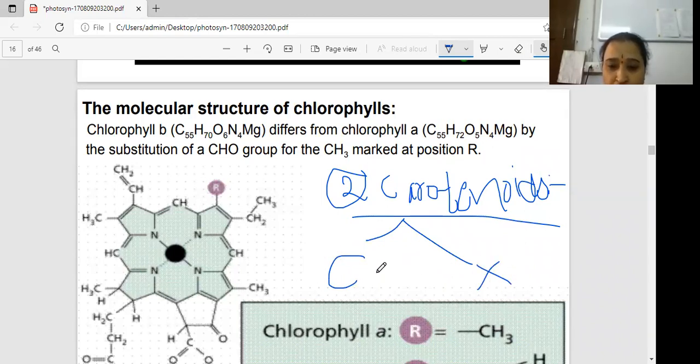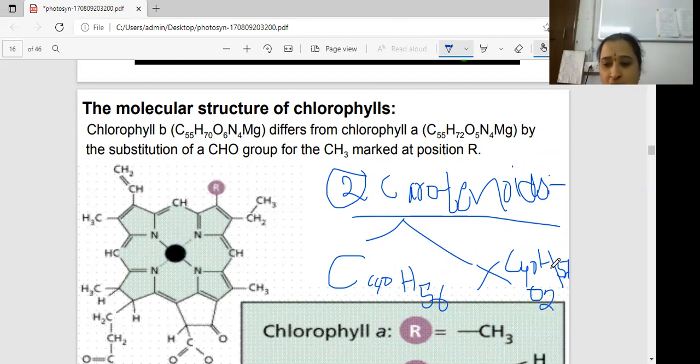Carotene's chemical formula is C40H56. Very important: carotene is C40H56. Xanthophyll's chemical formula is C40H56O2. This is the difference between carotenes and xanthophylls.